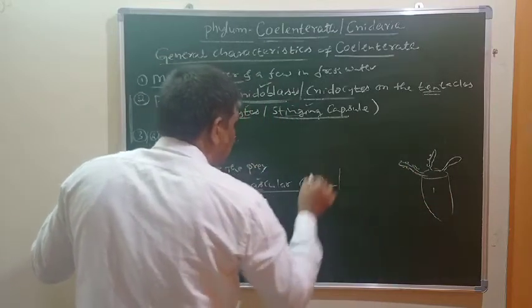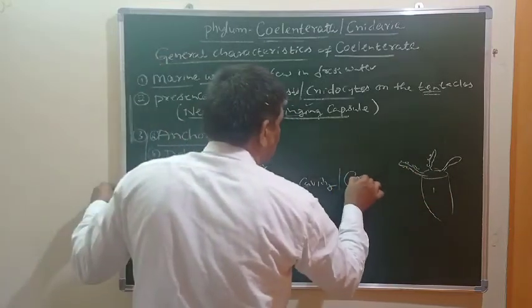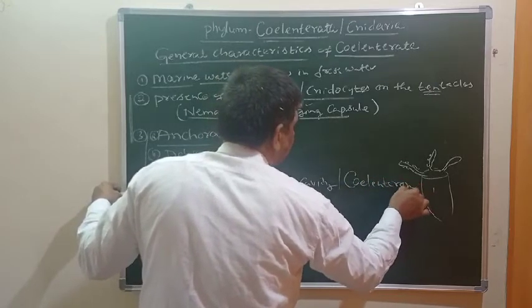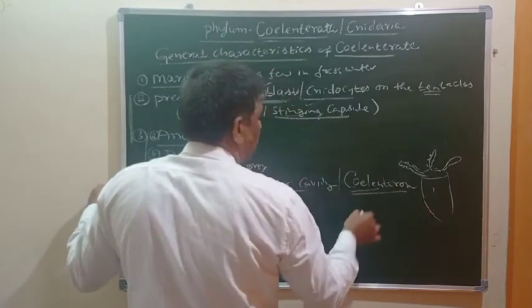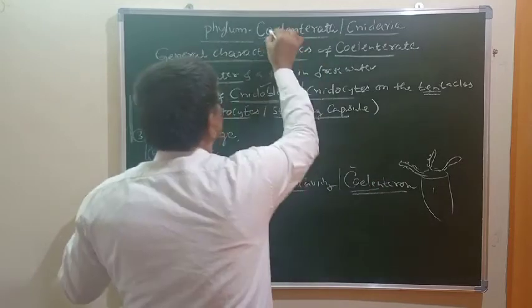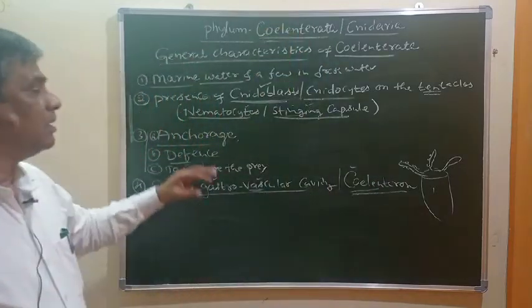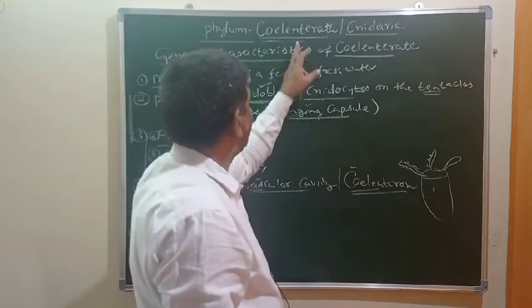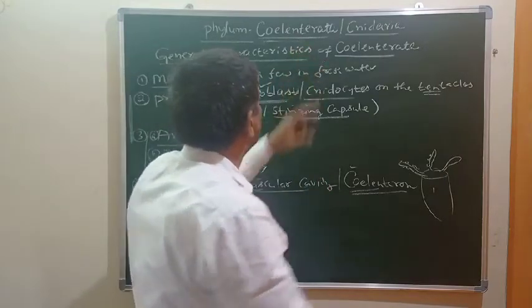The central gastrovascular cavity is also called coelenteron. Coel means cavity. Hence the phylum is known as Coelenterata. You can understand here why the phylum is called Coelenterata.